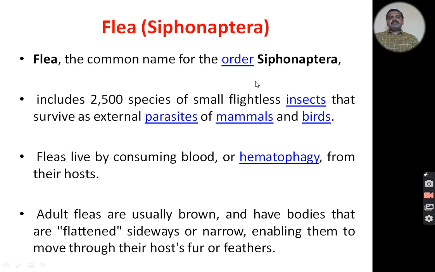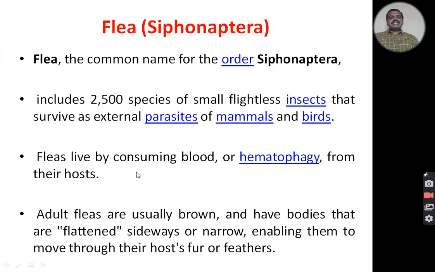They are small flightless insects that survive as external parasites, or ectoparasites, of mammals and also birds.